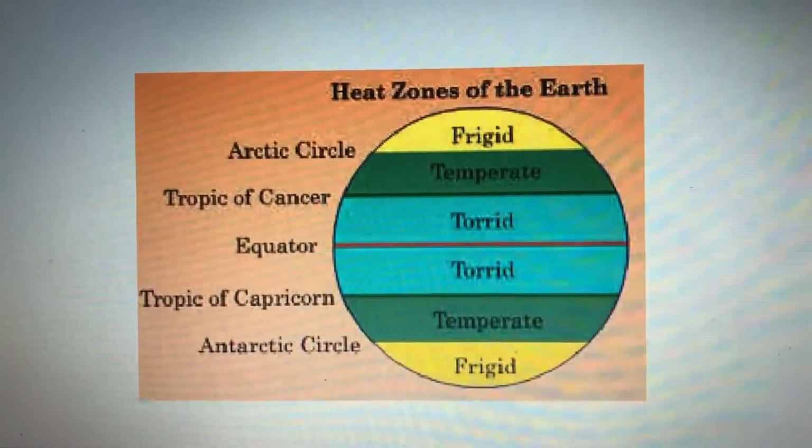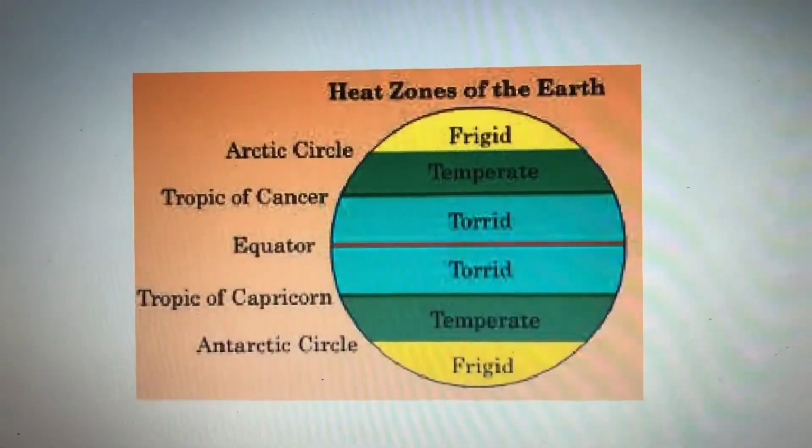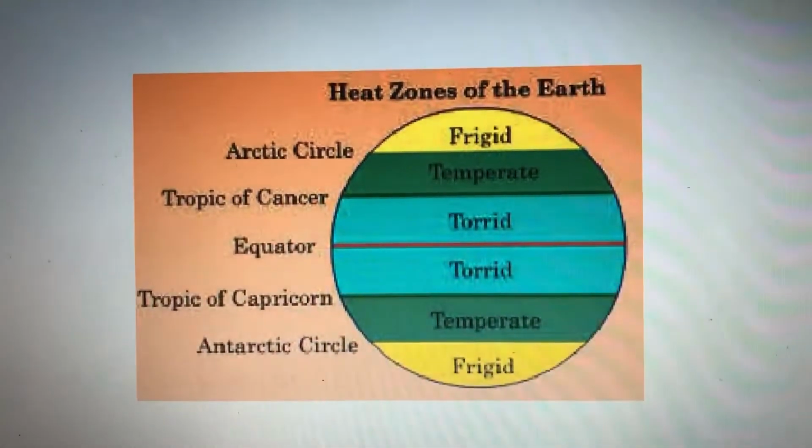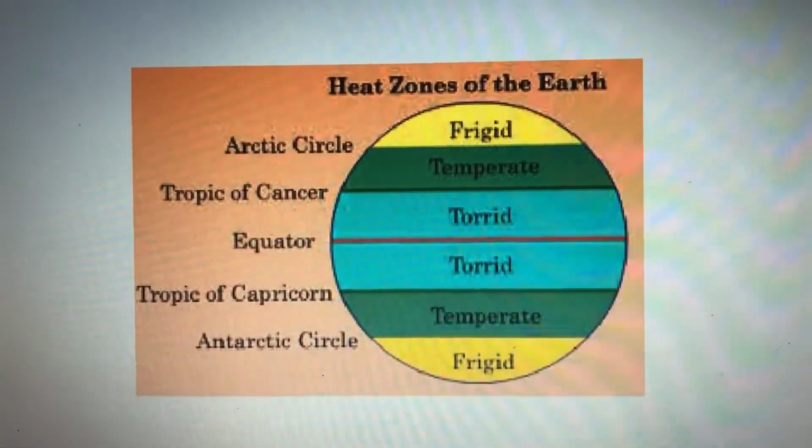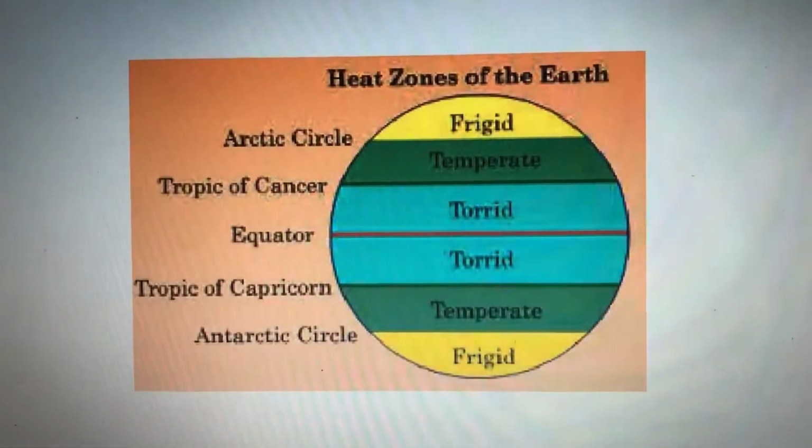As we all know, we are talking about heat, not about light. These zones all receive the light, but they are not receiving the heat.